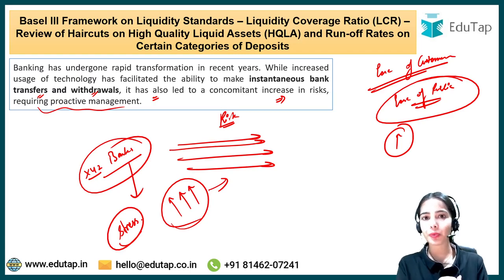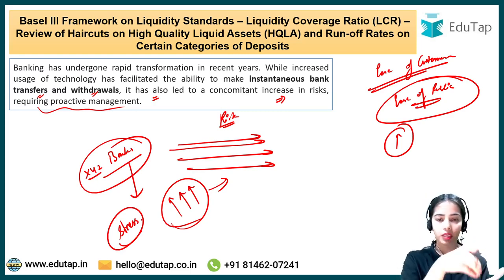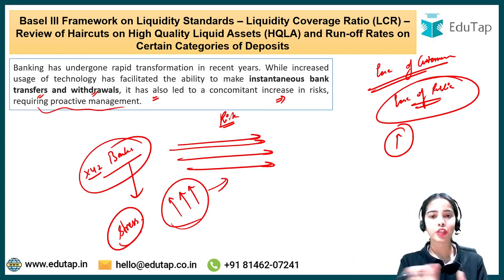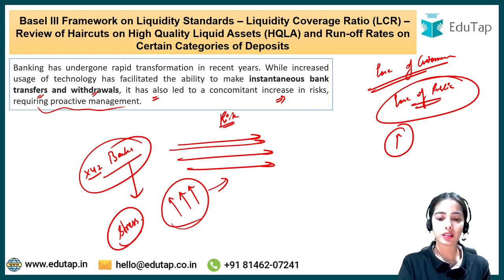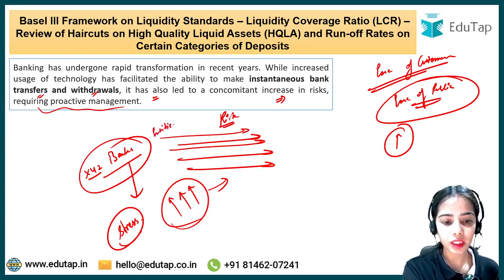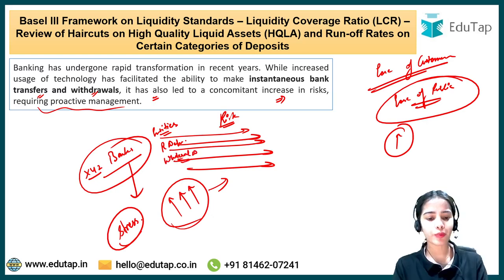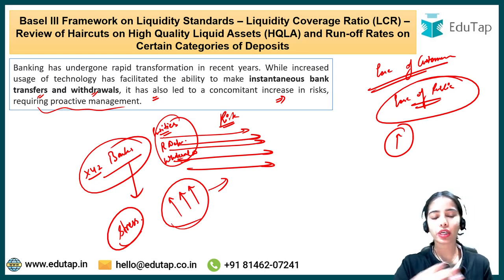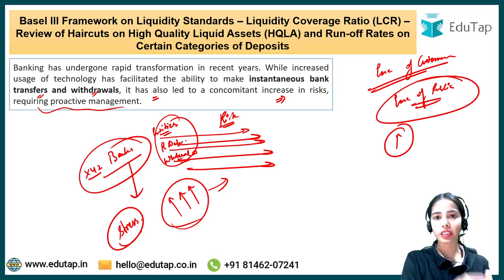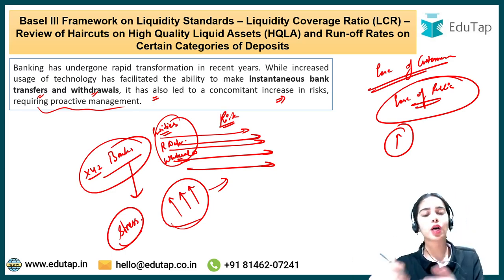You can just do UPI. You can transfer the money from one bank account to another bank account of yours through the UPI system, through the RTGS system, through the NEFT system, in which the money can be transferred instantly. So the retail depositors and the wholesale depositors can easily withdraw their money, or easily transfer the money from one bank account in a bank to another bank account in another bank.